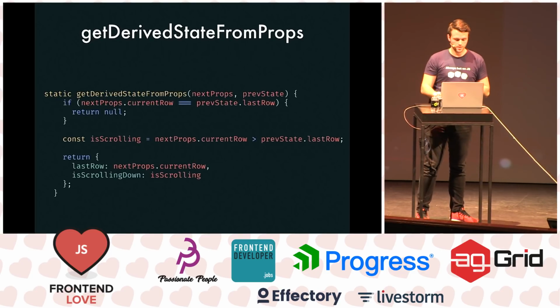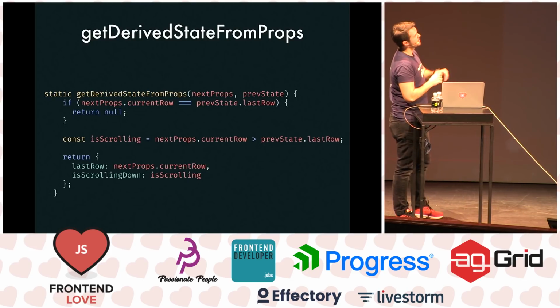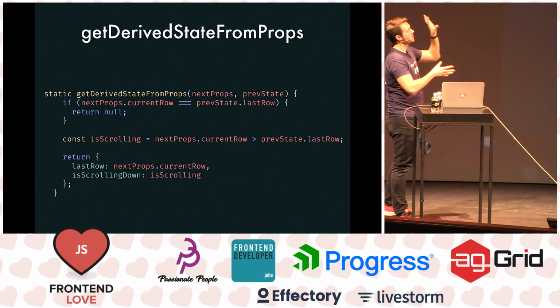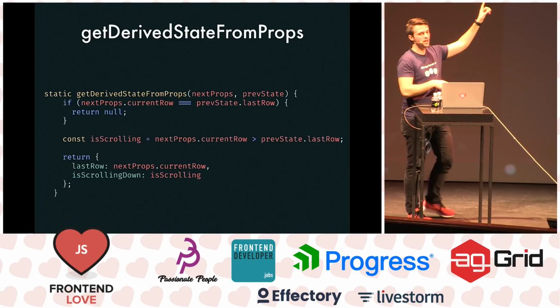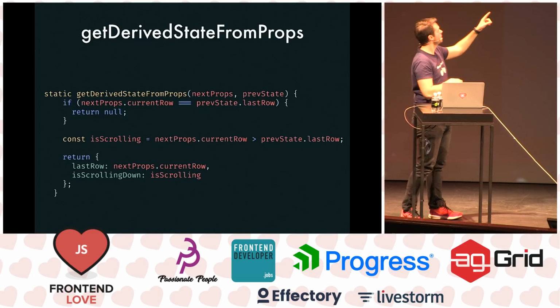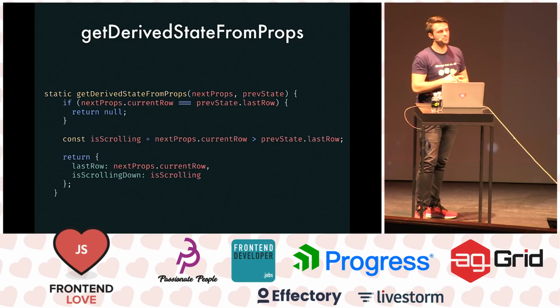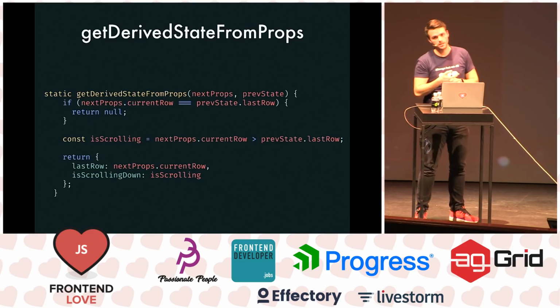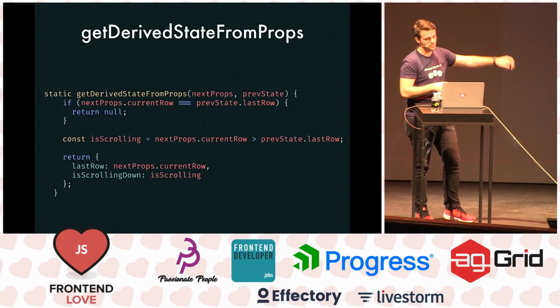So let's show this method. It's a static method, just imagine it's on a class, and we get the next props and the previous state. We can combine them, we can compare them, and so on. At the end, we return null if we don't want the state to update, or we return an object if we want the state to update to something else. So it's a pretty nice method to have, I think. There wasn't any way of doing this before. It was pretty complicated. This way, we can update the state based on the next props.